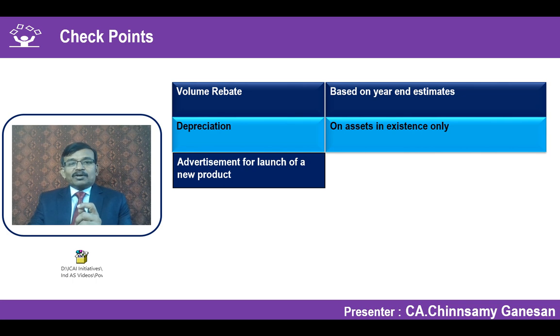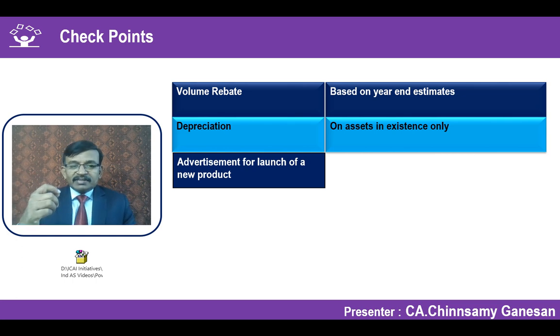I'm launching a new product, incurring huge advertisement costs, say crores of rupees, in paying money to a brand ambassador. Maybe I will talk about paying Amitabh Bachchan, or regional level superstars like Mohanlal, Mammootty, or Surya, Vijay, Ajay, Ajit, whoever. You are incurring huge advertisement cost, and also huge print and media advertisement is coming in. Can I defer this because the new product will be sold and revenue will be generated in the subsequent quarters? Can I say that it has economic benefits and I will defer it?